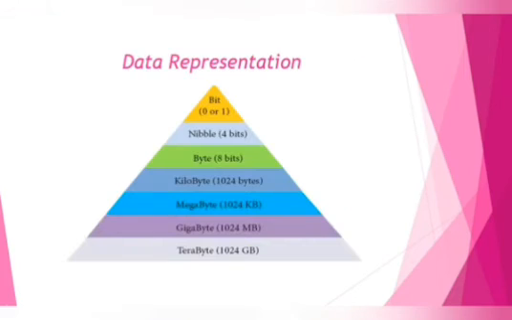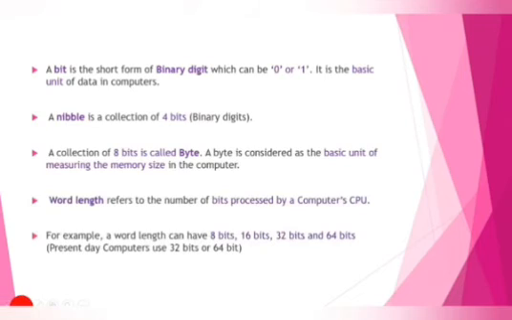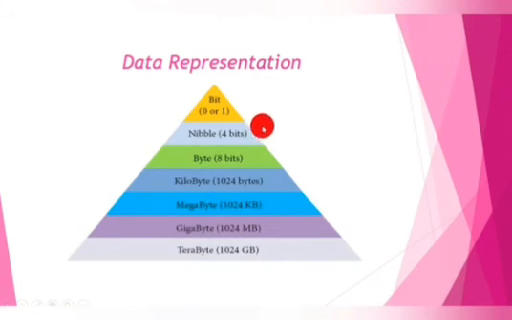Now we move to the next topic: how data is represented. This diagram describes the data. The smallest individual unit is known as a bit. A bit is a single digit, which may be 0 or 1. This is the smallest individual unit of information.